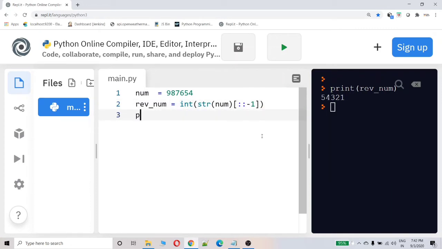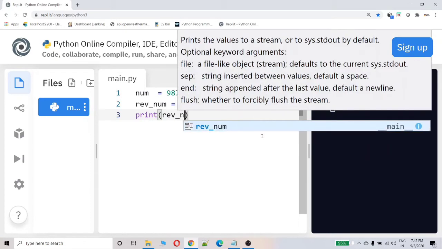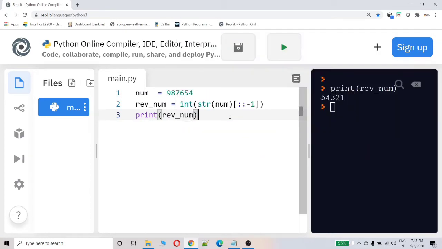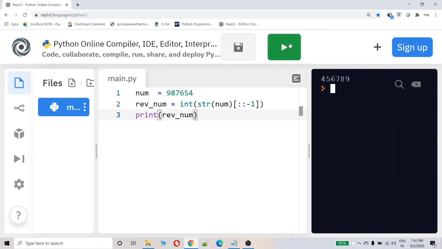That's it. What I am doing here, I am converting the number to string and reversing the string. Then again I am converting the reversed string to integer. 4, 5, 6, 7, 8, 9.